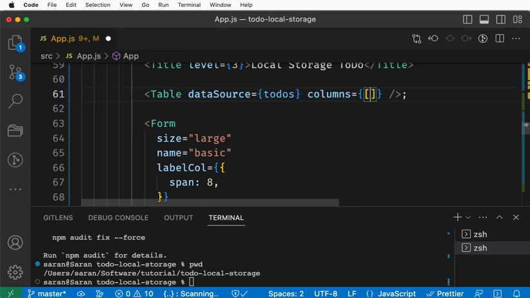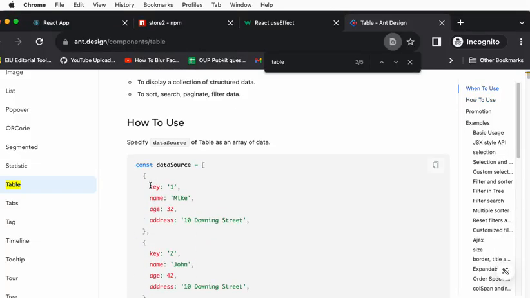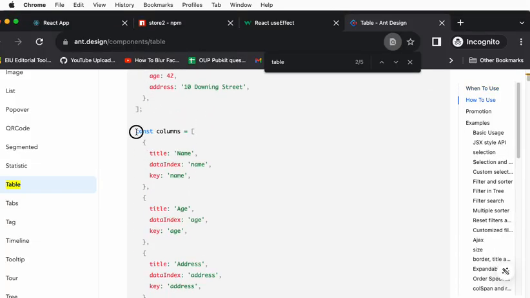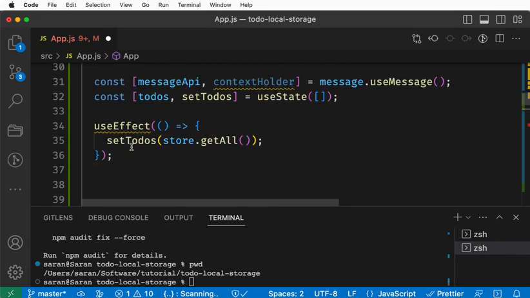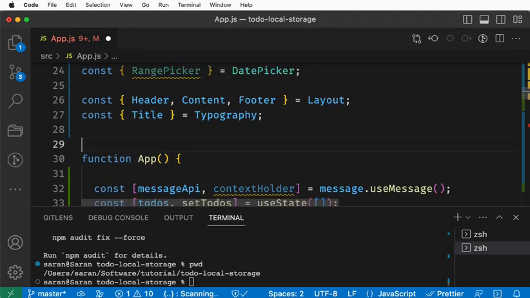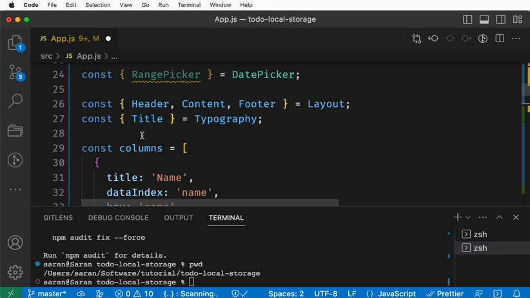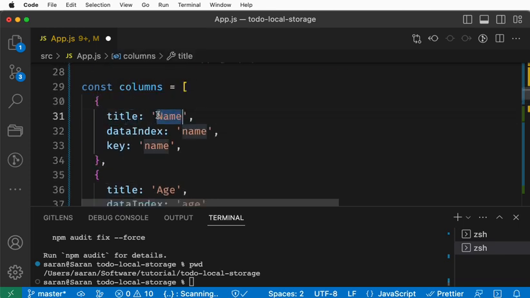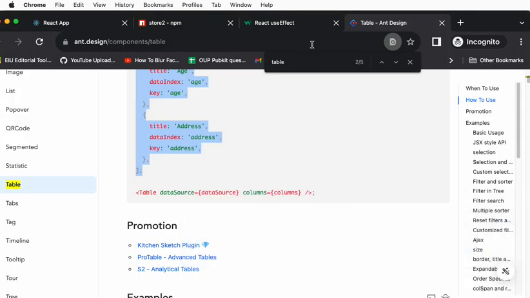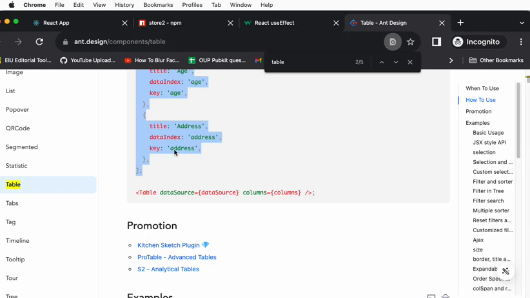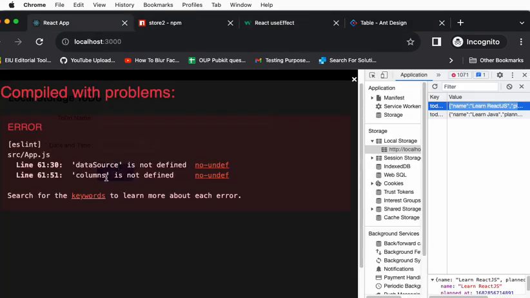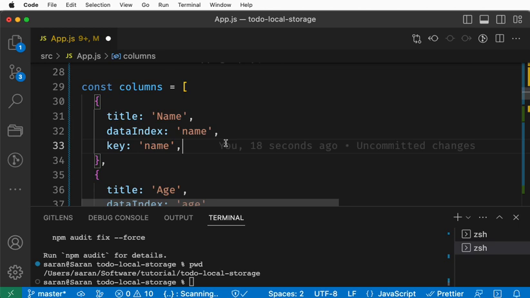Can we define it here itself? Yeah, we can define it. Here they mentioned they have a column, something like this. I'll keep it separately so that it will be easy to refer to. Okay, I'm going to define the table column. Here name, and the dataIndex is name, because in the database we all saw that, right? The name is the actual name column, and the date and time. Okay, go ahead, we'll come back to this.